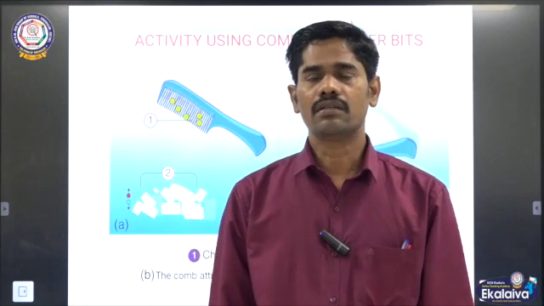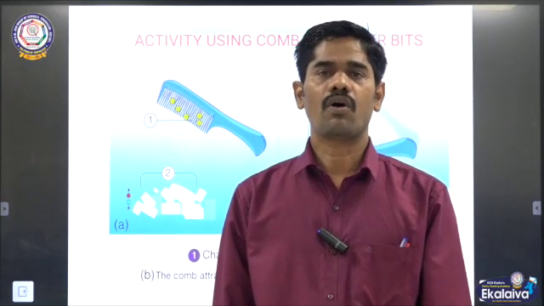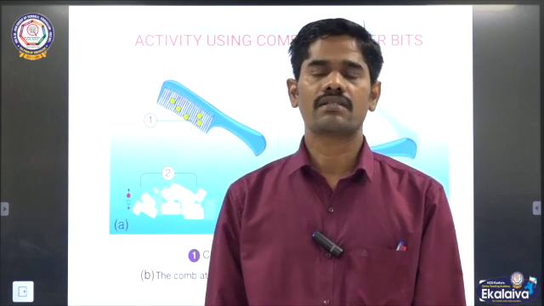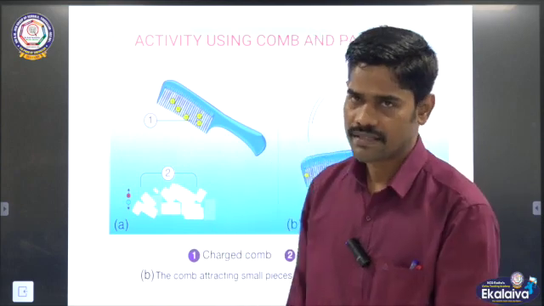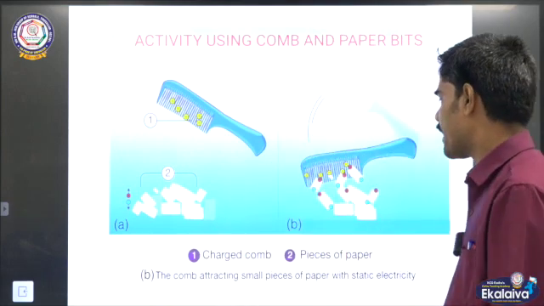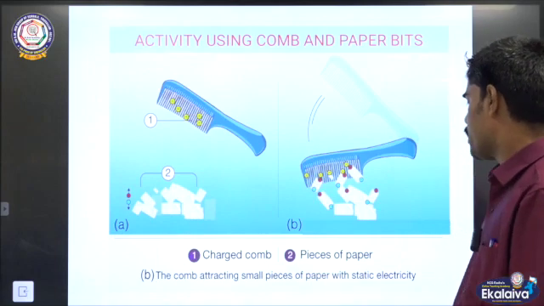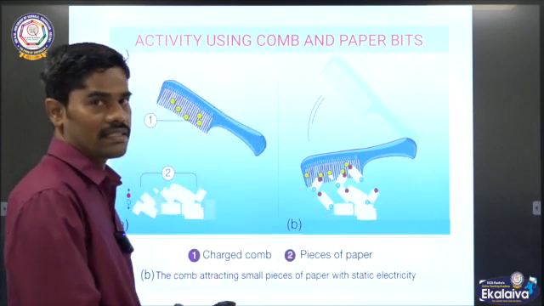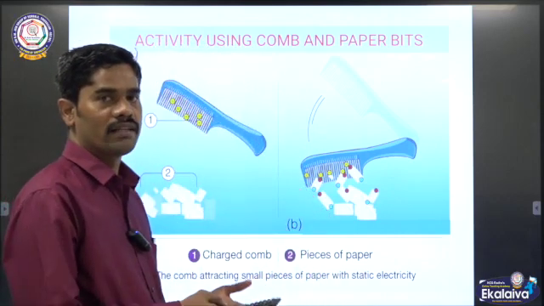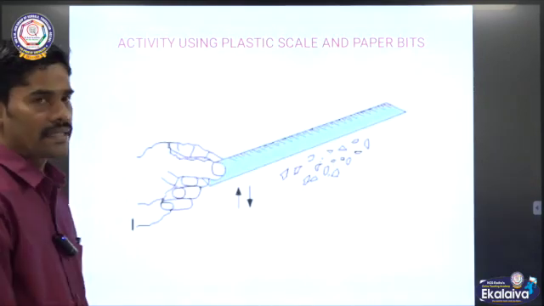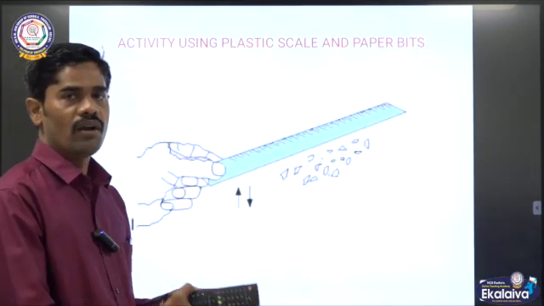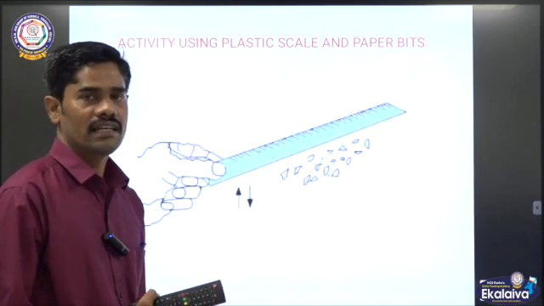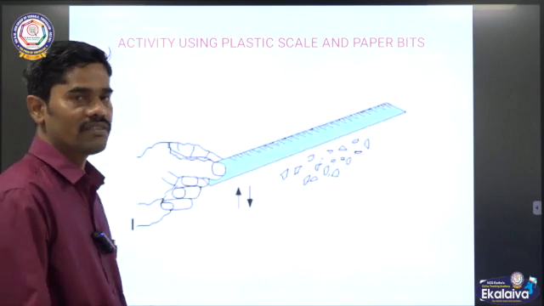Today we are going to see the electrostatic interaction among the various charges, how we experience this electrostatic force in our day-to-day life. For example, see the comb attracting small pieces of paper with static electricity. In our daily life we can notice this attraction between the comb and the small pieces of paper. The plastic scale also attracts small pieces of paper. It is also due to the electrostatic force.